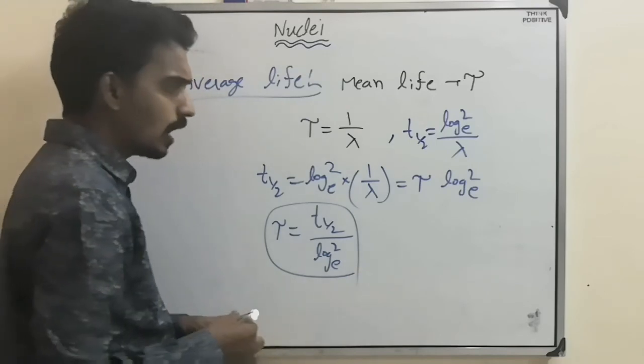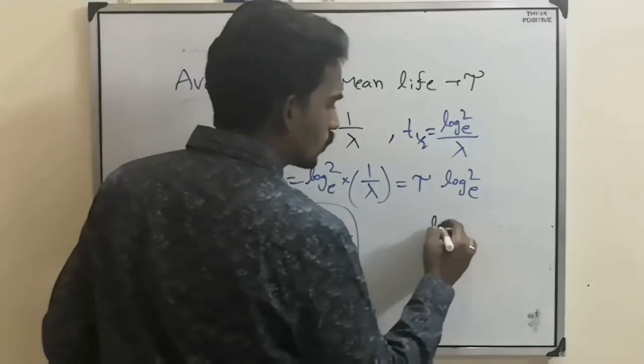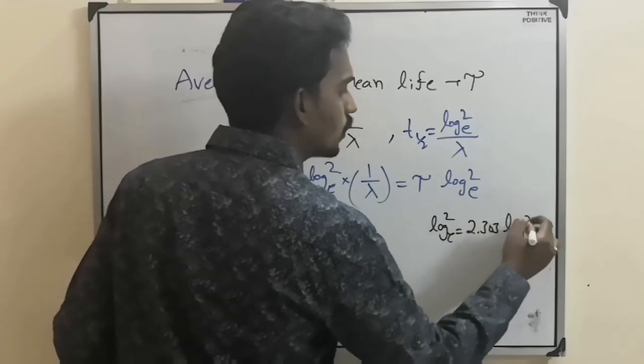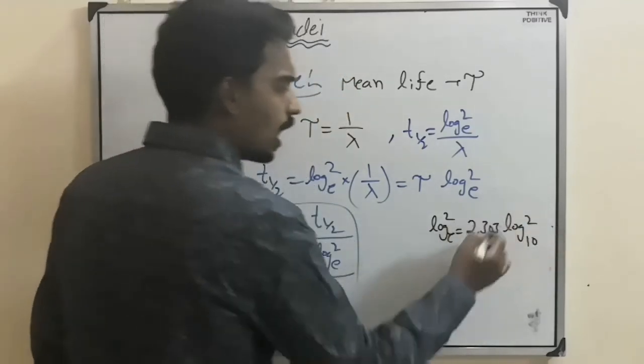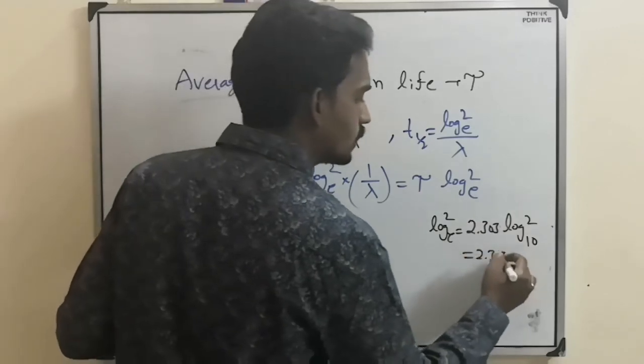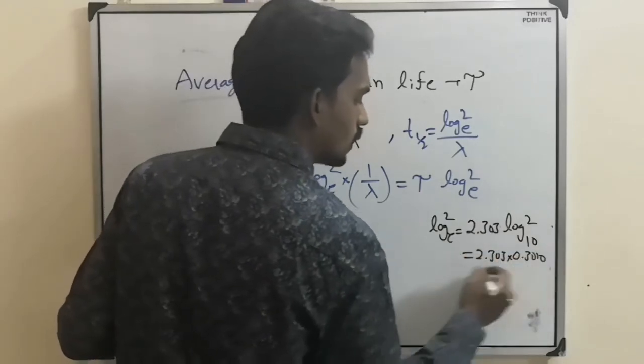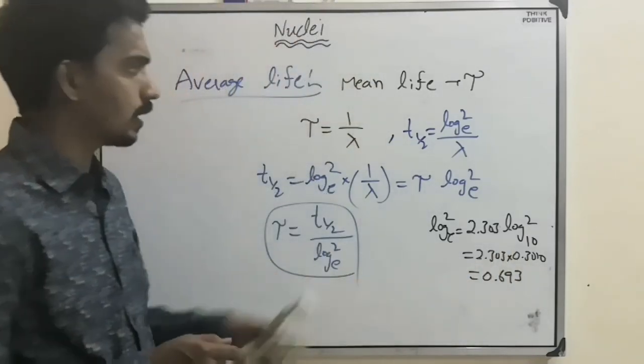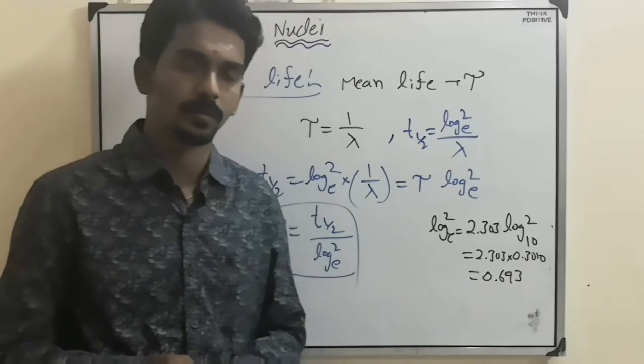Also here log 2 base e means 2.303 times log 2 base 10, and log 2 base 10 value is 0.3010. If you multiply, you will get 0.693. So that value also you can substitute.